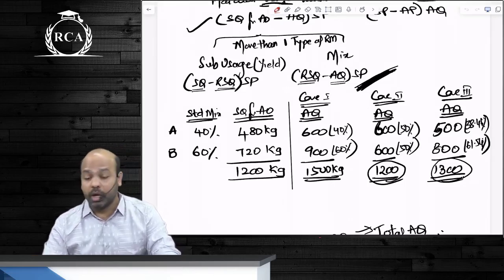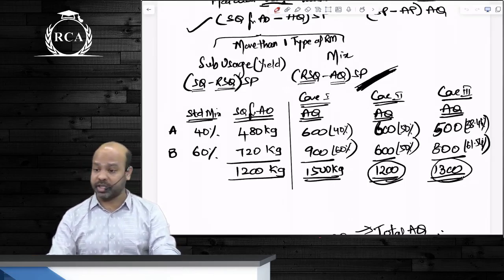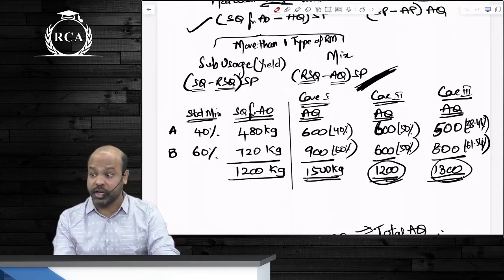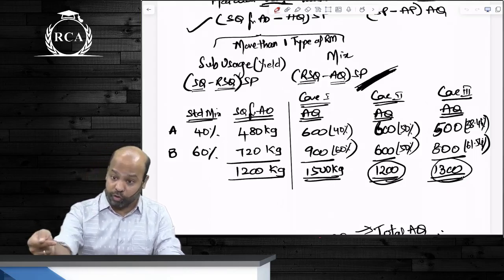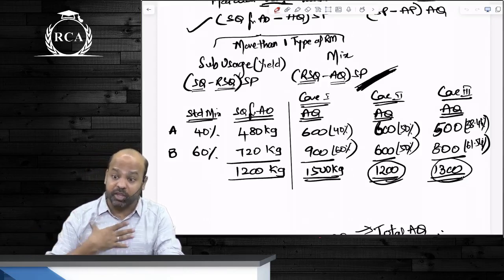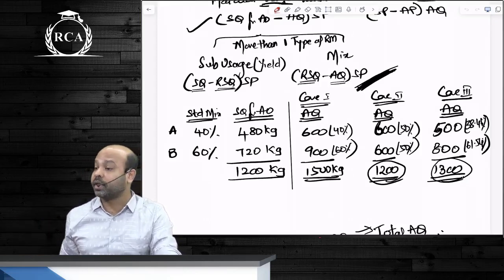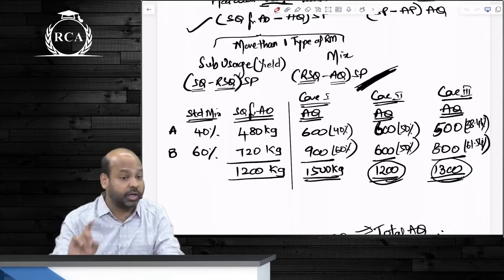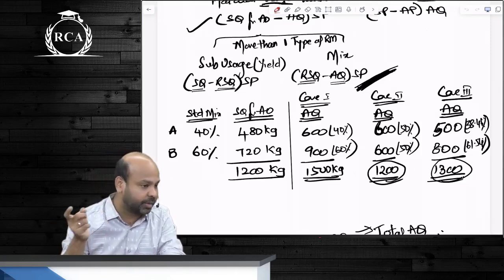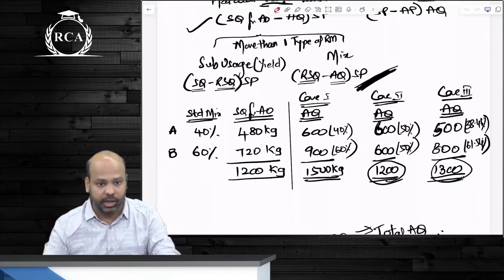Also, beta, there was one question where purchases were given, but they also gave us details of opening stock and closing stock. I told you, beta, the fact that the value of opening stock is given means they are expecting us to compute material price variance on the basis of consumption. That is why in that question we did not do it on the basis of purchases, we did it on the basis of consumption.